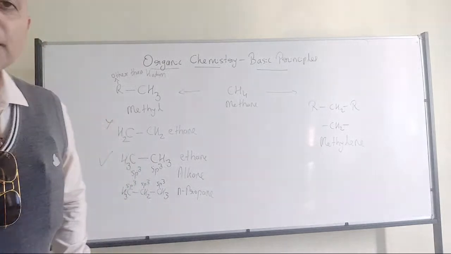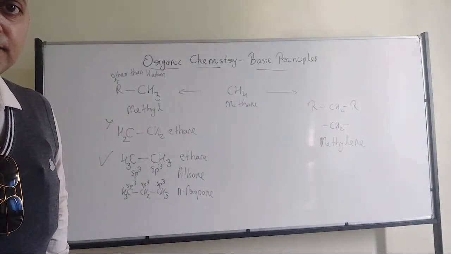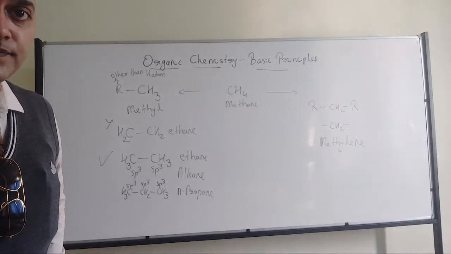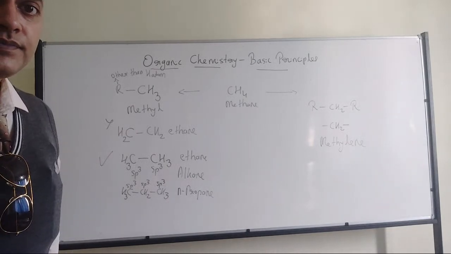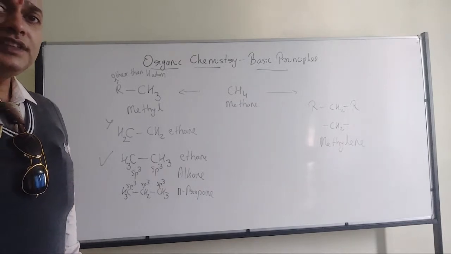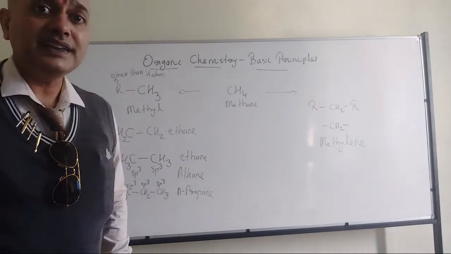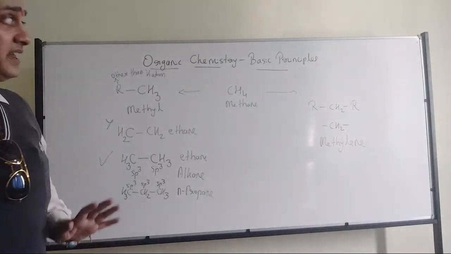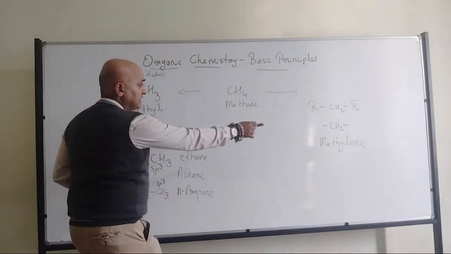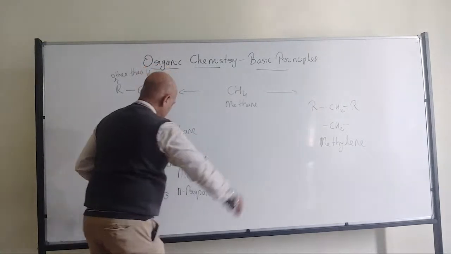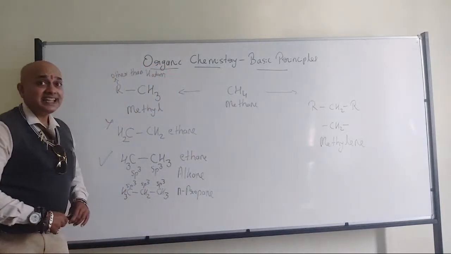Which carbon is it called? In case of ethane, a methyl group is attached to a methyl group. But in case of N-propane, yes, all of you are right. It is methylene. Very good. It is nothing but methylene carbon.